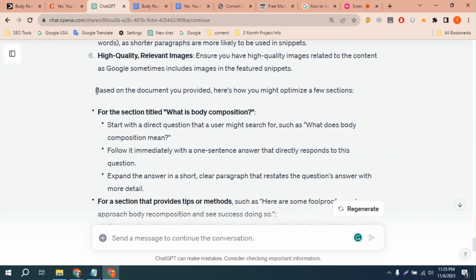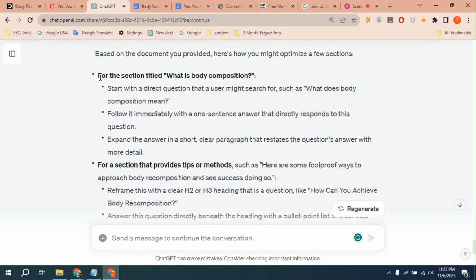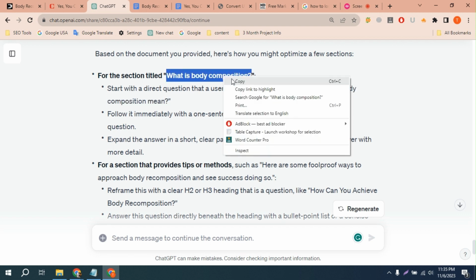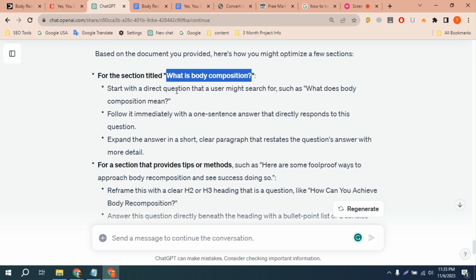And now, based on the document of my content, here's how you might optimize a few sections. For the section titled "What is body composition?", start with a direct question that a user might search for, such as "What does body composition mean?" This is very good. Actually, it's telling me that I can start with a direct question that users might search for, such as "What does body composition mean?"